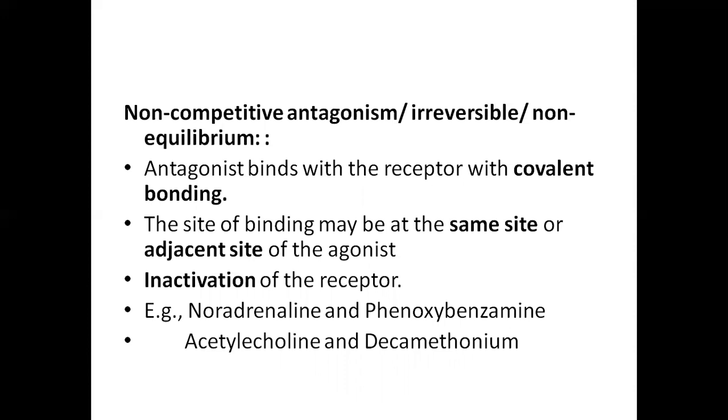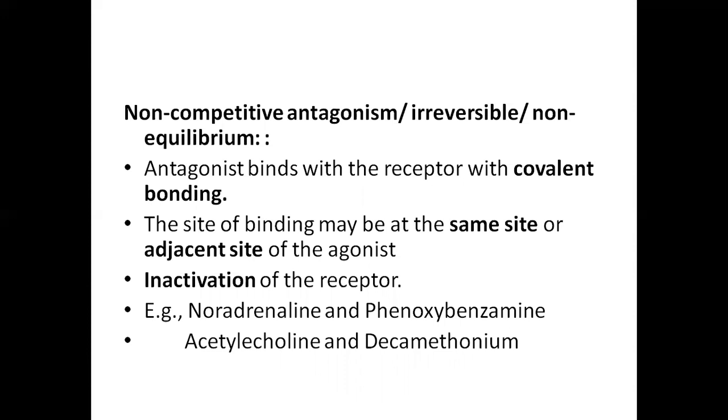So the breakage of the antagonist from the receptor is fast in competitive antagonism, whereas in non-competitive antagonism it is irreversible. Covalent bonding occurs, and the breakage is very slow, and